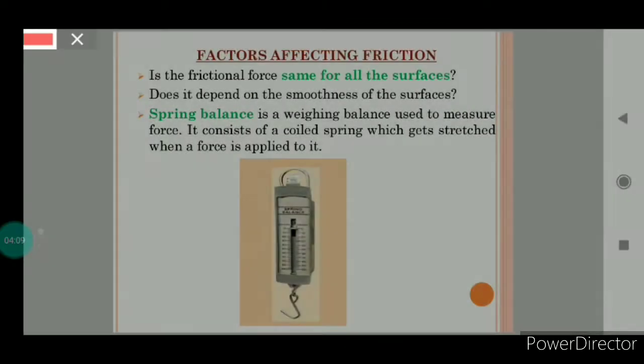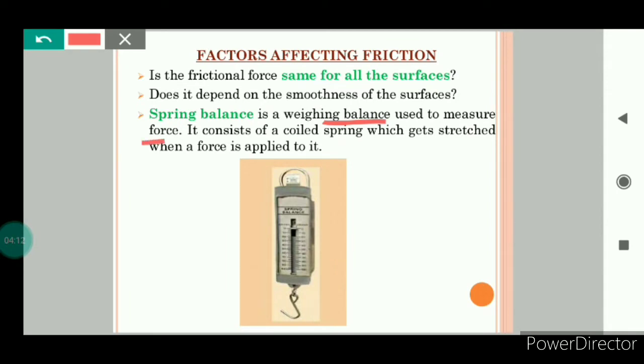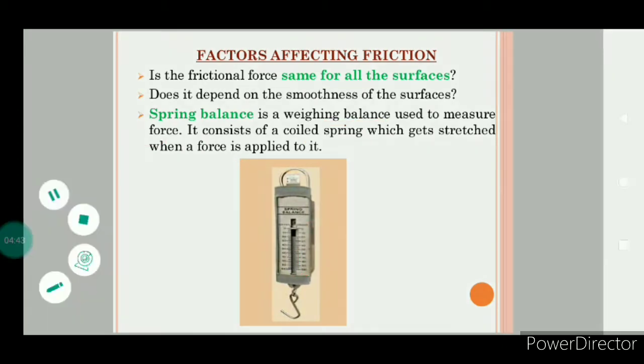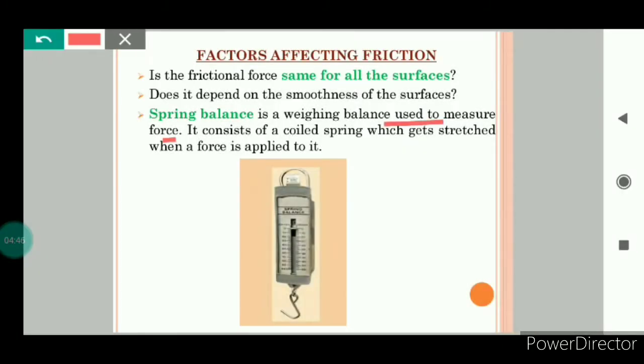Spring balance is a weighing balance used to measure force acting on an object. It consists of a coiled spring which gets stretched when a force is applied to it. So when a force is applied, the coiled spring gets stretched, because of which the pointer will move on the scale. Here you can see there is one scale. The pointer will show some reading on the scale, and the reading will give us the measure of force acting on an object.